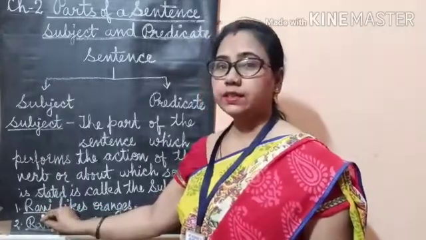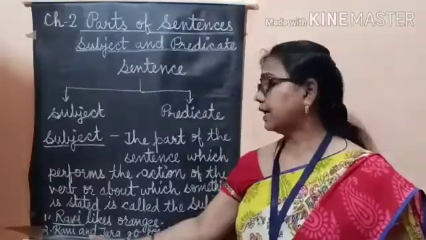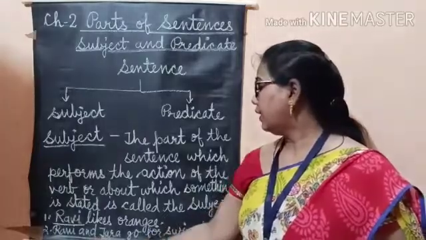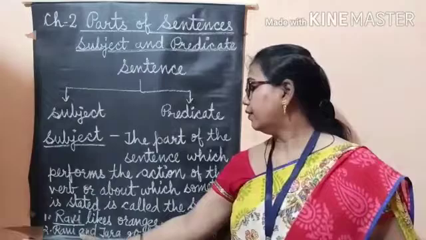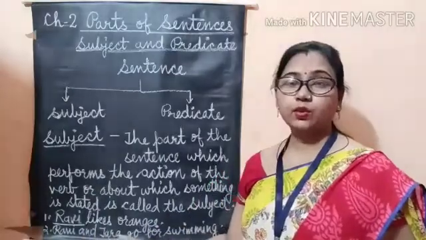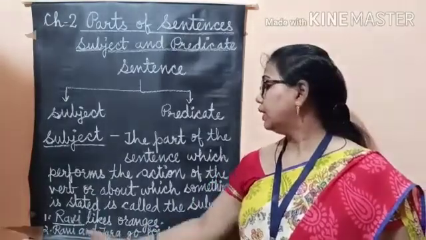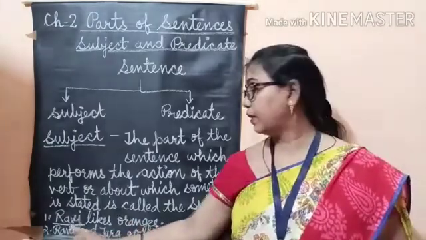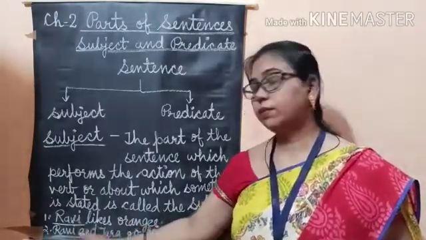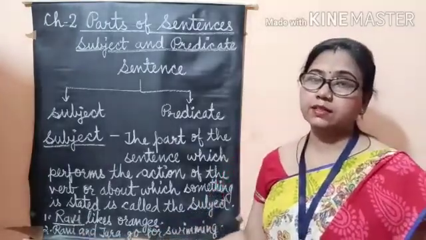So Ravi is subject. In second sentence, Ravi and Tara go for swimming. Here Ravi and Tara are doer of action, so they are subject. Number one, Ravi is subject, and number two, Ravi and Tara are subject.